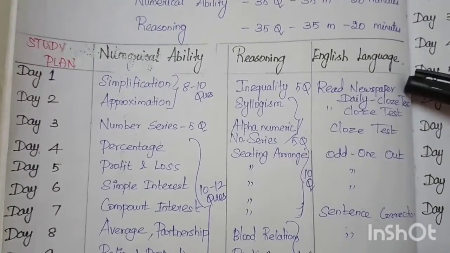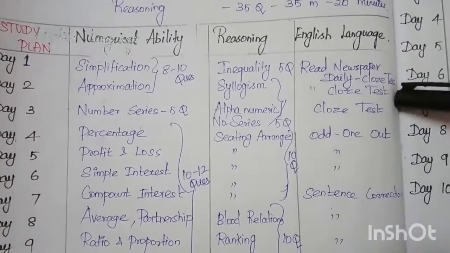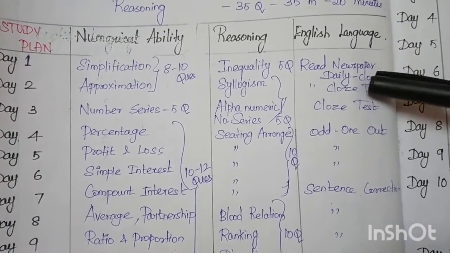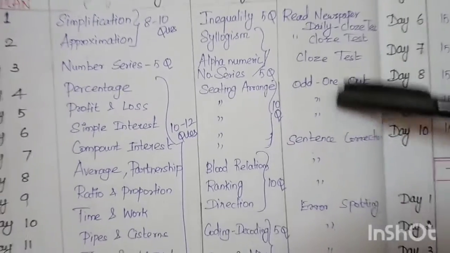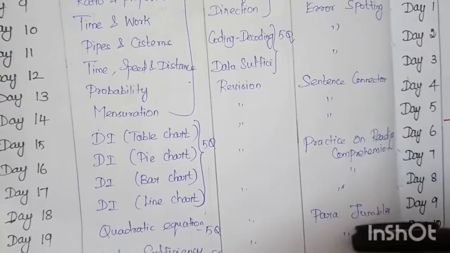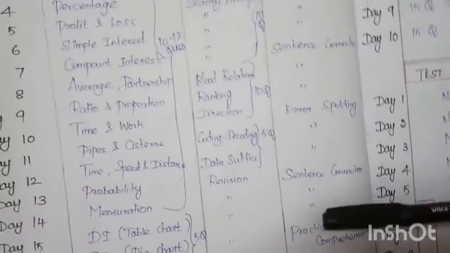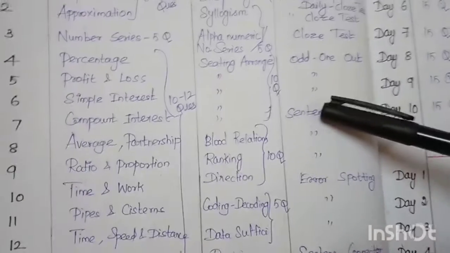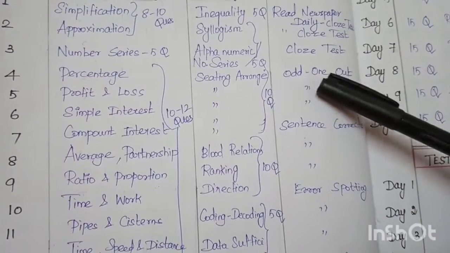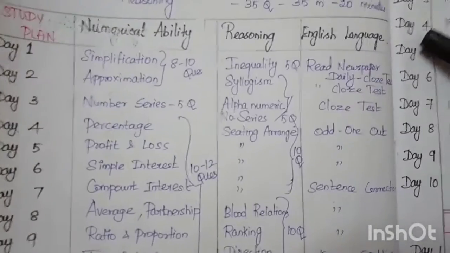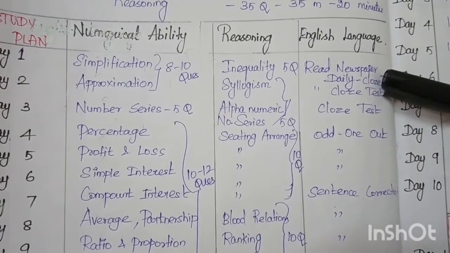Next one is the English language. Here you should read the newspaper daily, so it will be helpful for antonyms and synonyms, as well as for practice on reading comprehension and para jumbles. So you can be clear on how to connect sentences. It will be helpful to read a newspaper daily, and as well as in the main examination you will be clear with current affairs.